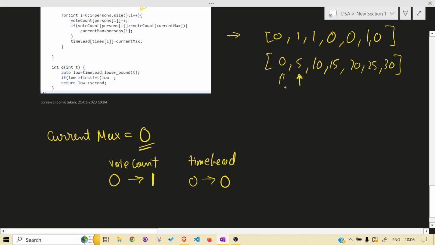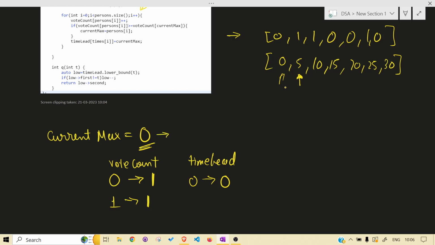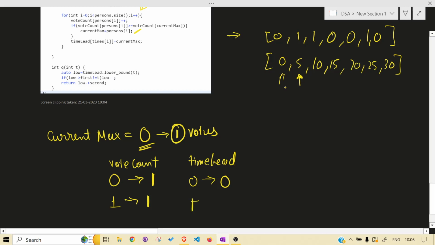At time 5, vote count of 1 is also 1 and current max is person 0 with votes 1. Now person 1 is also having 1 vote. So at the time of equal, we again change it. Now at the time 5, which one is at lead? Person 1.